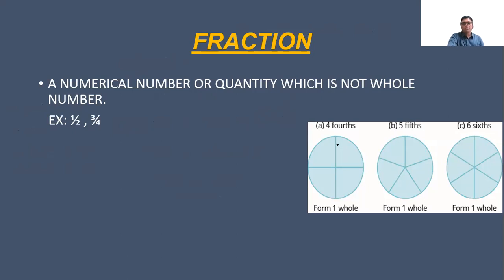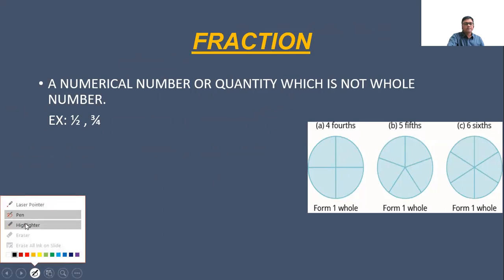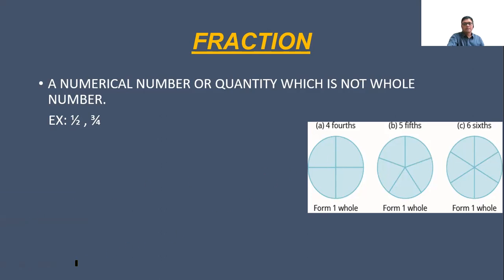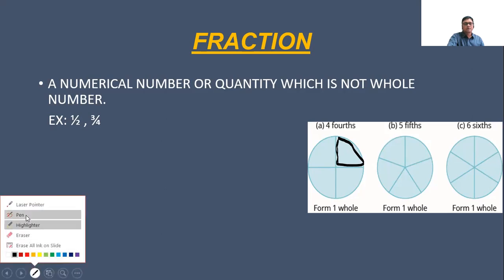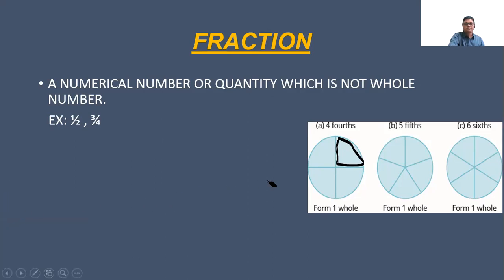If we talk about this complete circle, the value of the whole is 1.